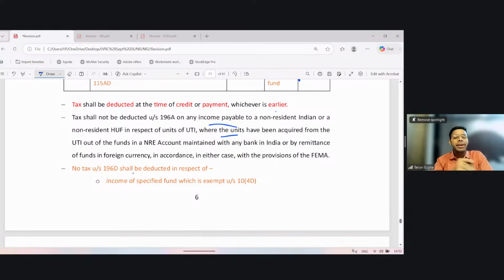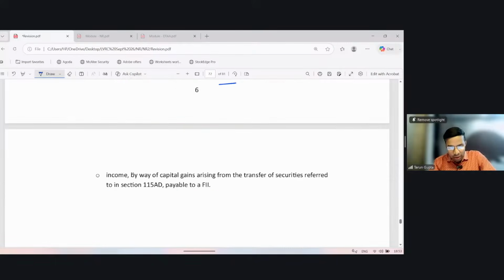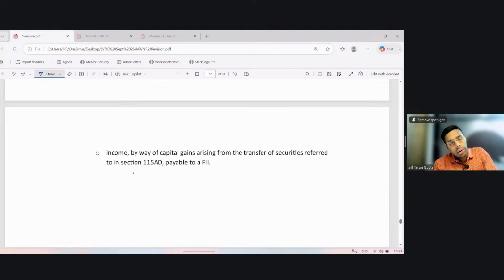Note on section 196D, which is applicable in case of FII or specified fund. No tax under this section shall be deducted in respect of income of a specified fund which is exempt under section 10(4D). So if income is exempt, then there is no requirement to deduct tax because it will only result in blockage of funds. Or income by way of capital gain arising from transfer of securities referred to in section 115AD applicable to FII. Okay.